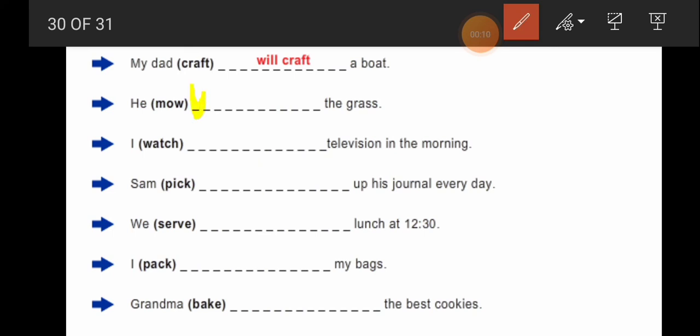He will mow the grass. I will watch television in the morning. Sam will pick up his journal every day. Students, you do the remaining 3 sentences in your homework notebook.